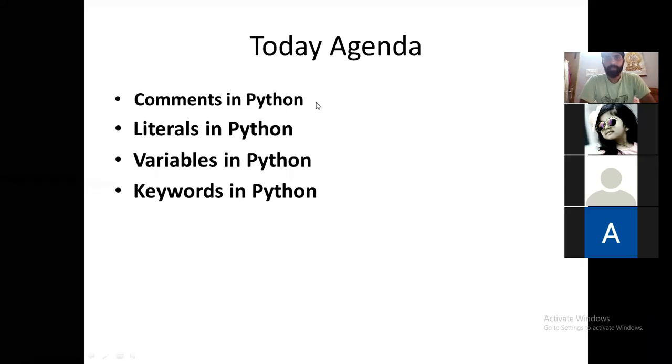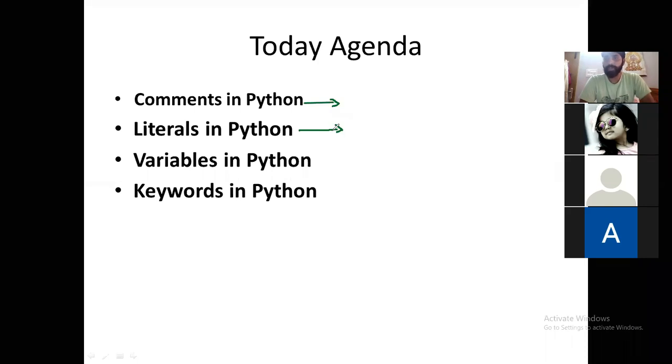Comments in Python: the purpose of comments is to describe your program. Literals in Python are the constants we use in our program.